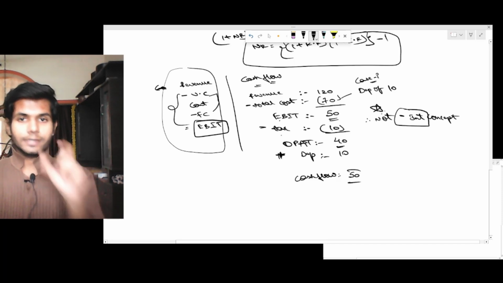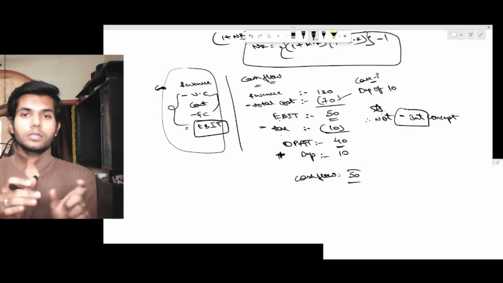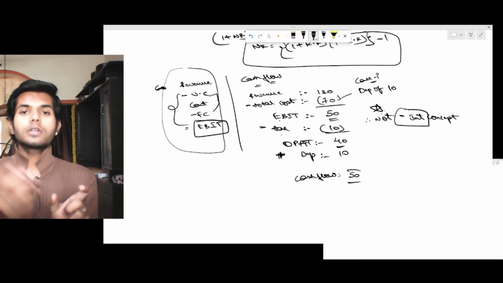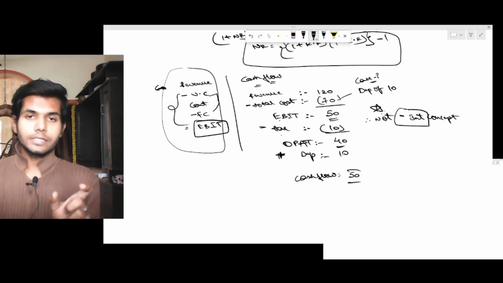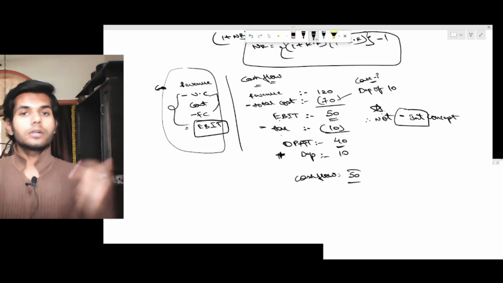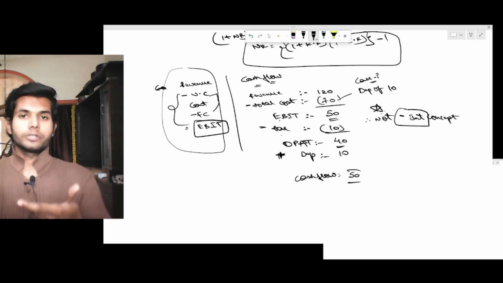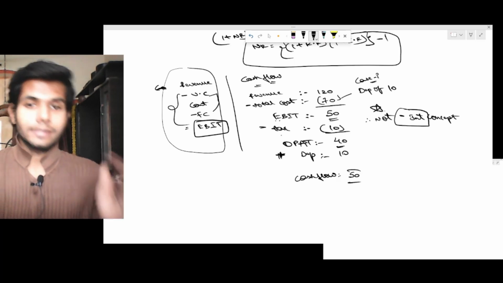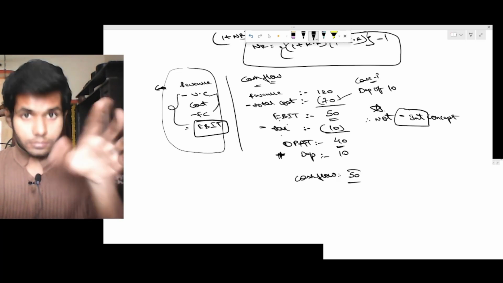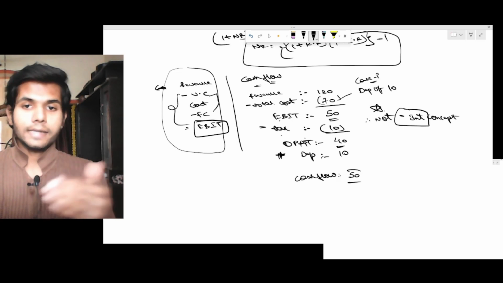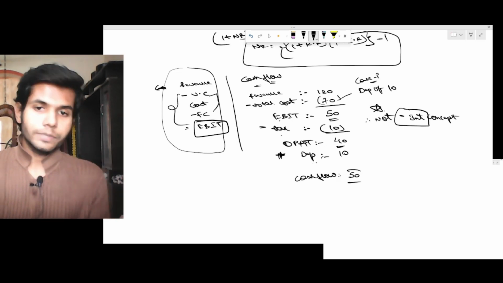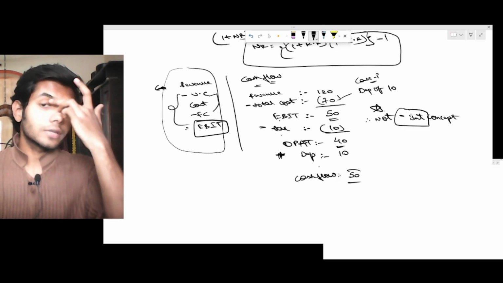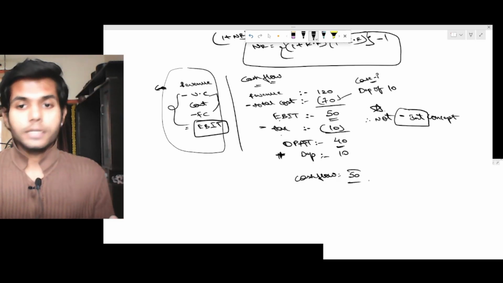EBIT minus interest, there is no concept of minus interest. Why? Just as we discussed, the cash flows generated from a machine are nowhere affected by how you purchased the machine, right? Simple. So there is no concept of minus interest. EBIT minus tax gives operating profit after tax, plus depreciation. Why? Because depreciation is not an actual cash flow. So here we'll be getting the actual cash flow.